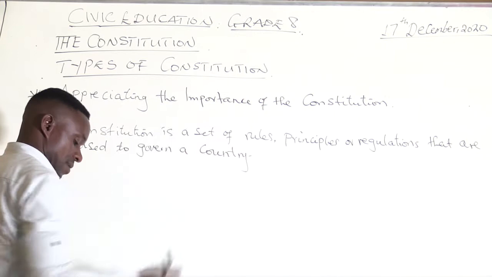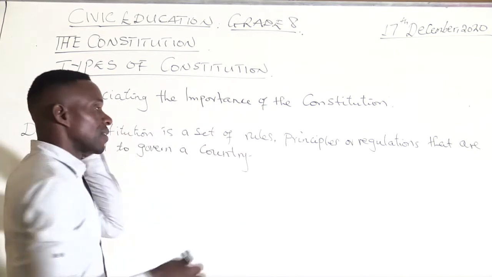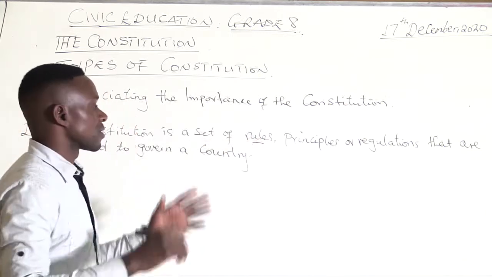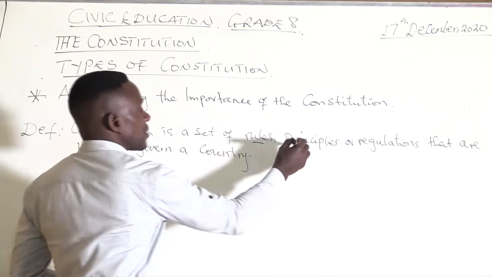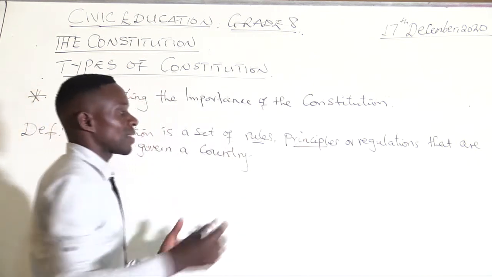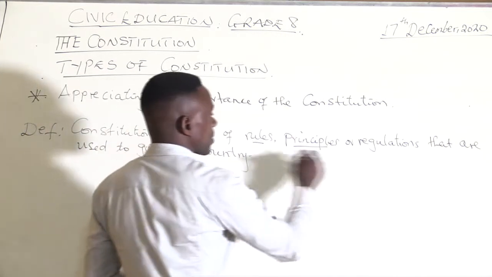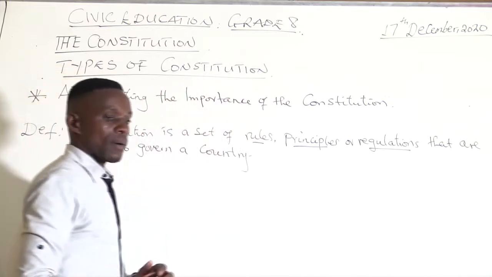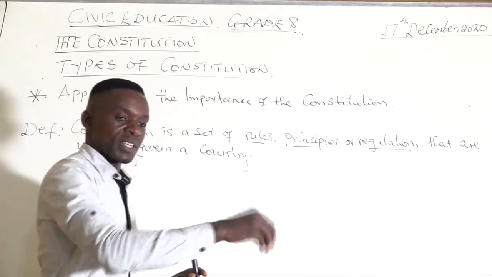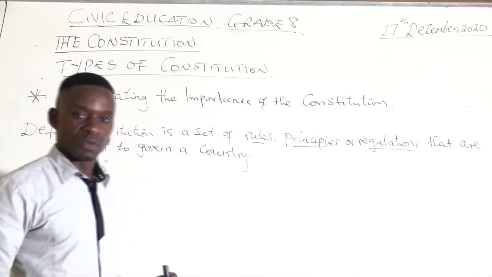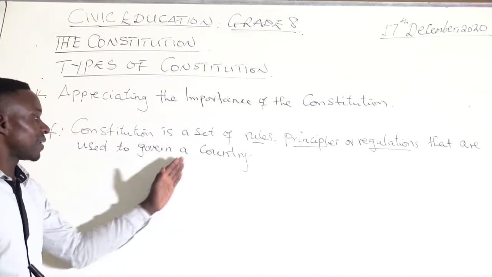We are saying the Constitution is a set of rules. These are things that are put in place that we are supposed to follow. The principles, which is almost one and the same thing, are giving us direction on what we are supposed to do. Regulations tell us what we are supposed to do and what we are not supposed to do. We are being regulated, that are used to govern a country.